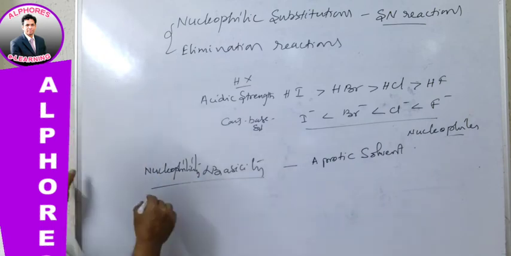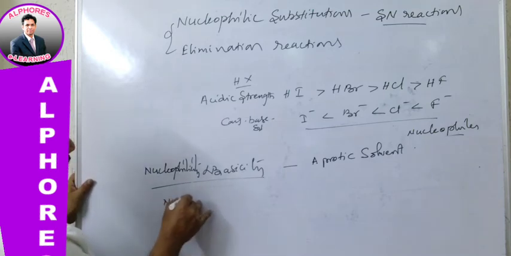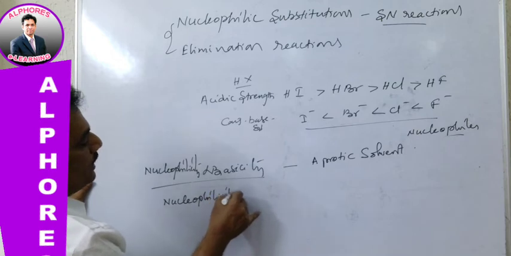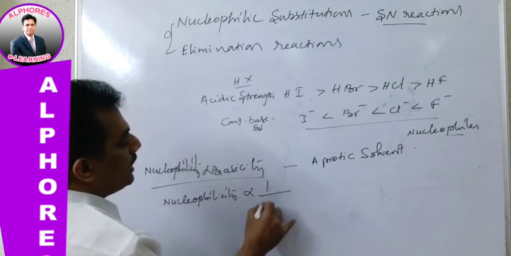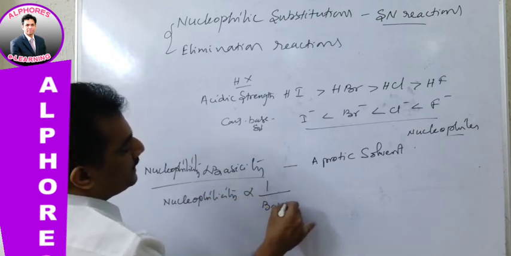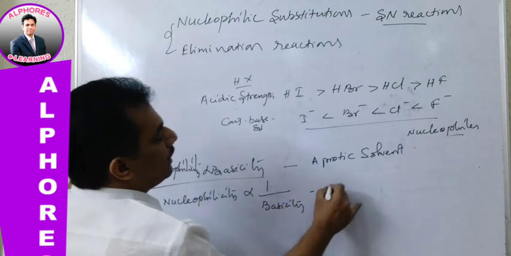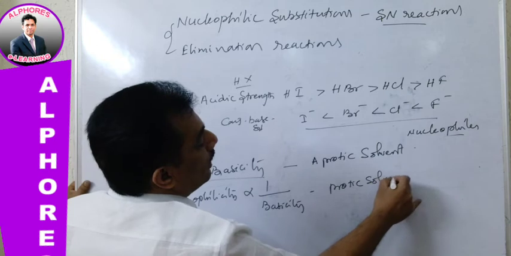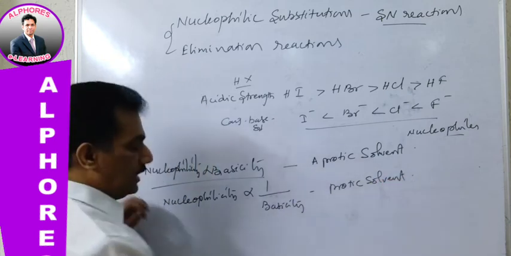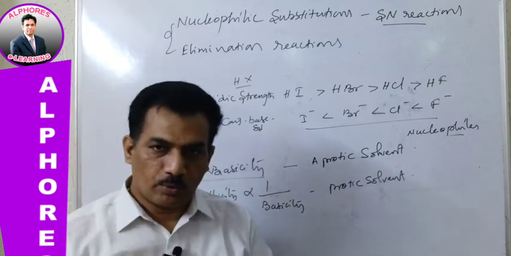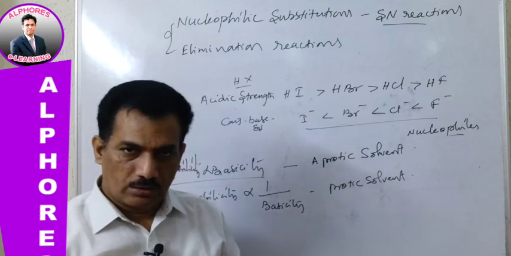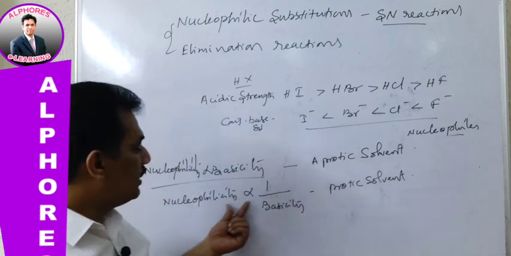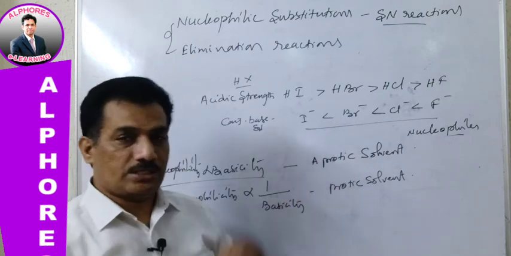And now this nucleophilicity is inversely related to basicity in protic solvents. You just have to observe whether the given solvent is water-like protic or not. If it is a water-like protic solvent, the nucleophilicity is inversely related to basicity.